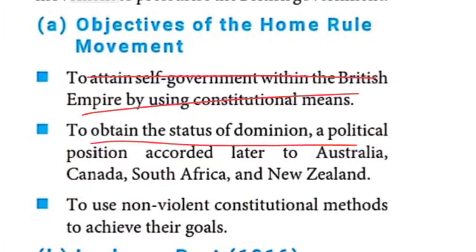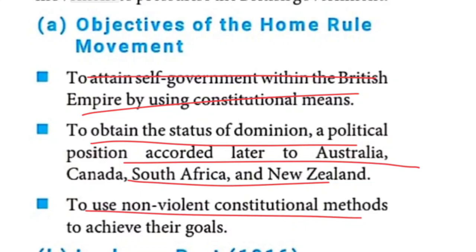The political position accorded later to Australia, Canada, South Africa and New Zealand. The next one, to use non-violent constitutional methods to achieve their goals. What was their goal? To get independence from British rule. So these are the objectives of the Home Rule movement.